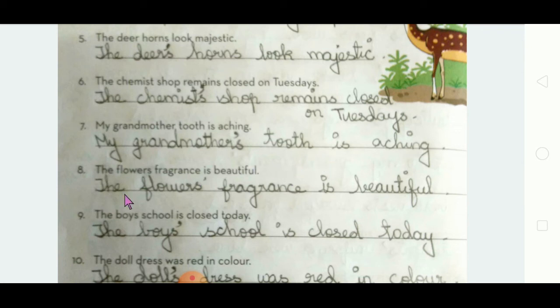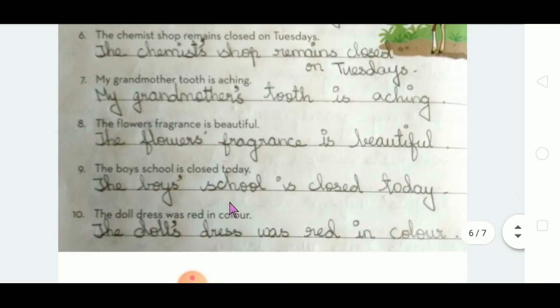Got it? Come for the ninth one. The boys' school is closed today. See, apostrophe. Already yes is there. Add only apostrophe. The boys' school is closed today. Got it? So if it is singular, you have to add apostrophe yes. But if it is plural, you have to add only apostrophe. And even in a plural, if there is no yes, you have to add apostrophe yes. Okay?